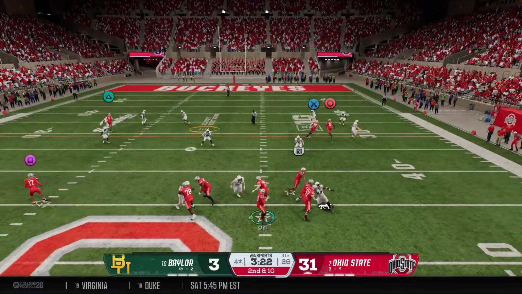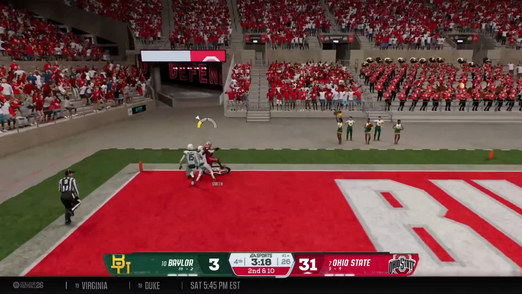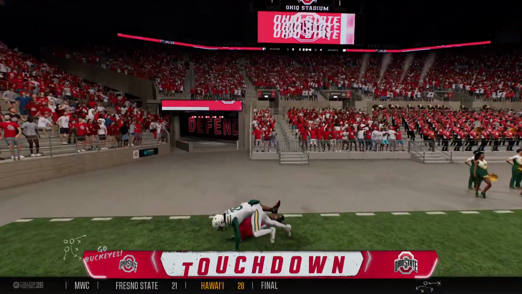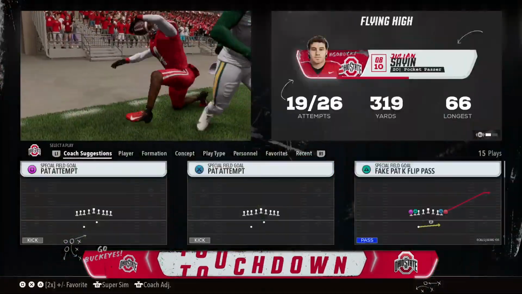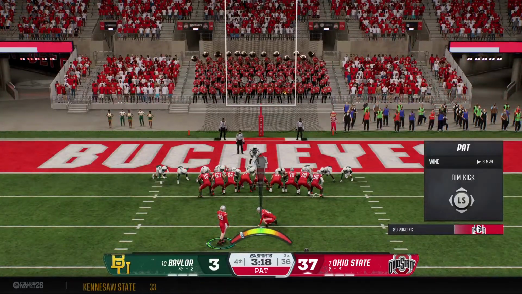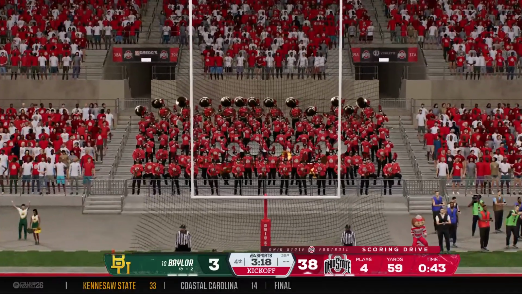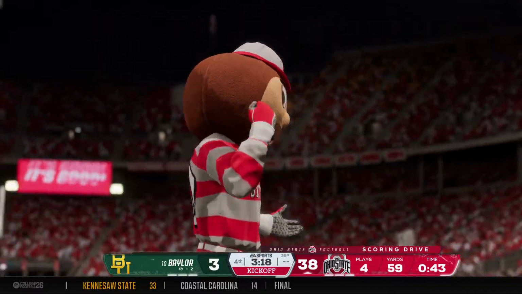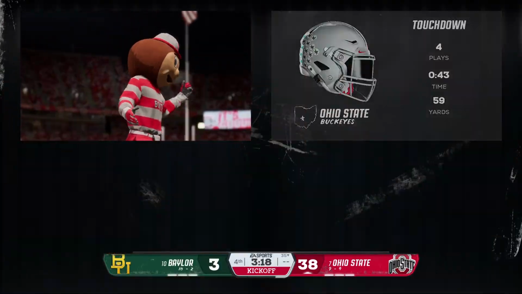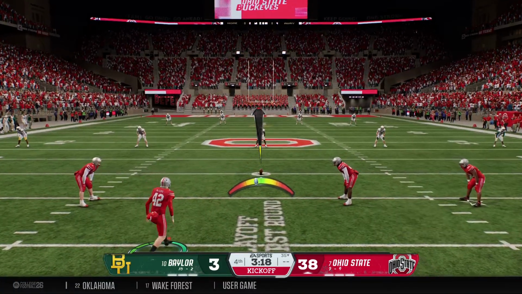Play action fake, looking to throw. Back-to-back deep shots. And he's got it. Touchdown, Ohio State. Kirk had a month to get ready for this pitch-and-catch combo for the playoff game. They've had no answer so far. A playoff game, national championship on the line. You know the old saying we used to always hear, big-time players make big plays in big games, and he certainly is doing that today.